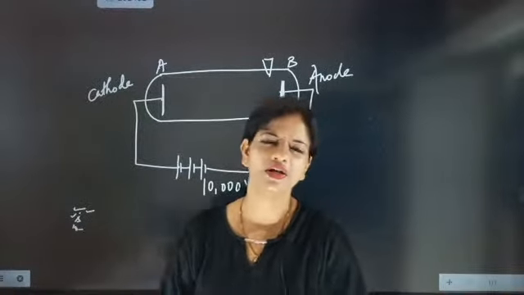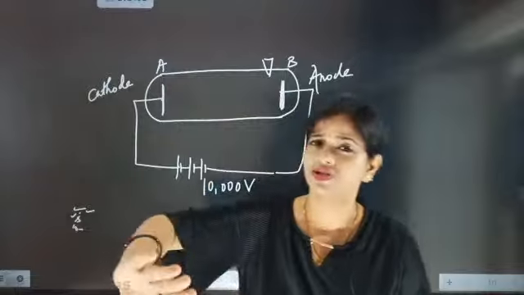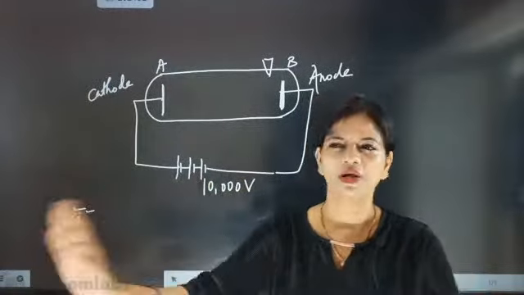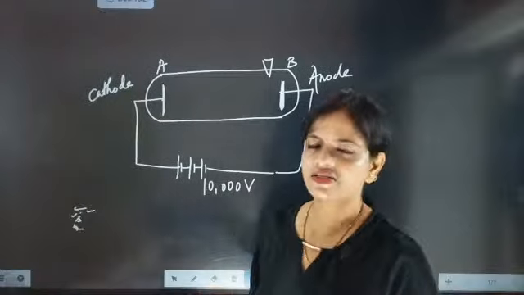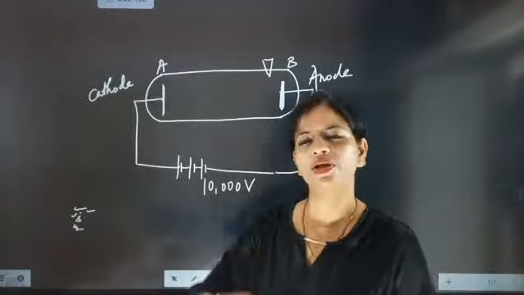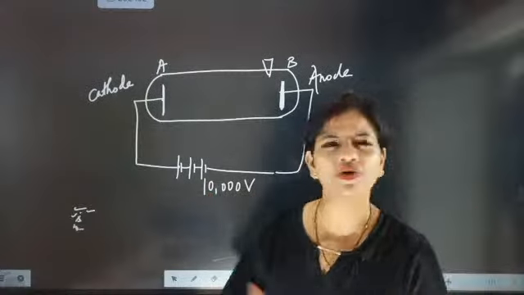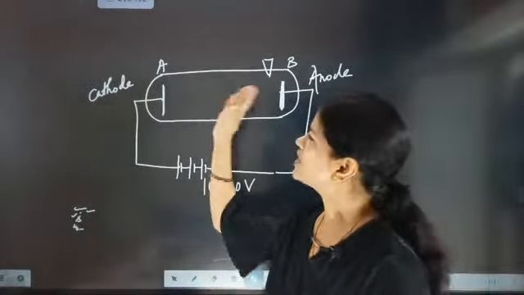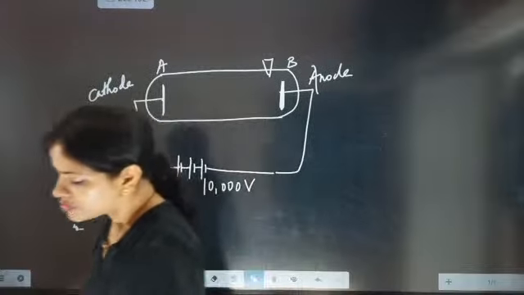First he did not reduce the pressure. He took normal room pressure and saw that nothing happened inside even when 10,000 volt passed. So now he reduced the pressure.